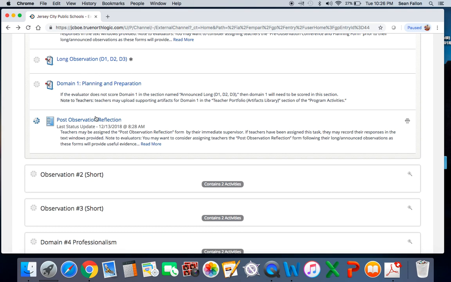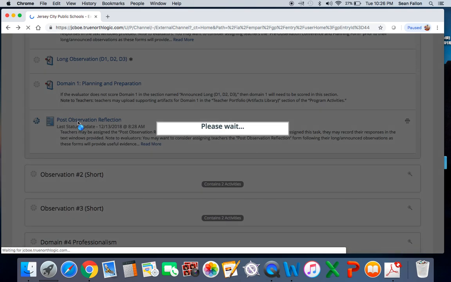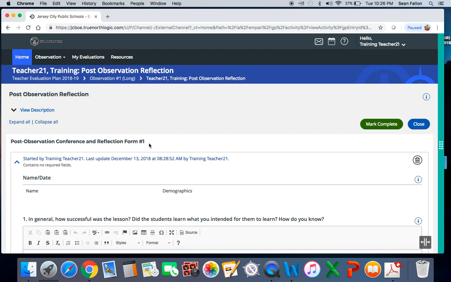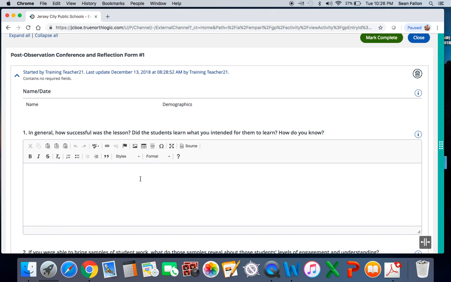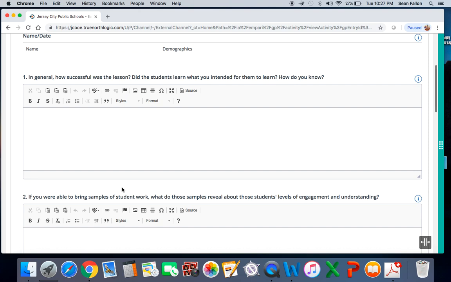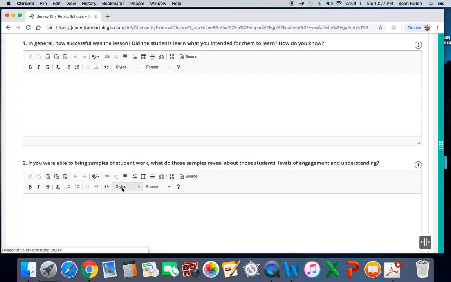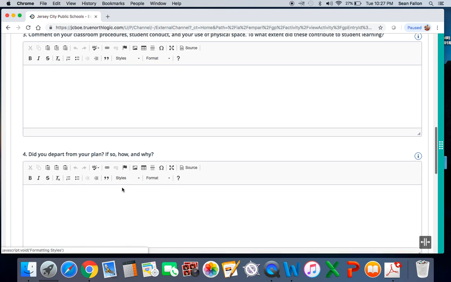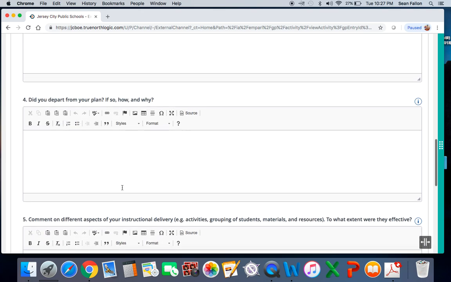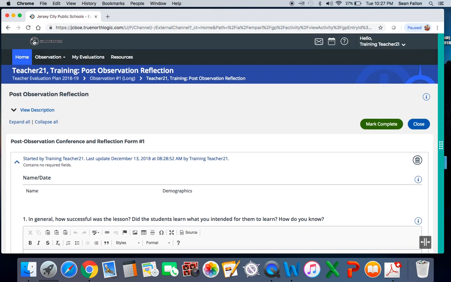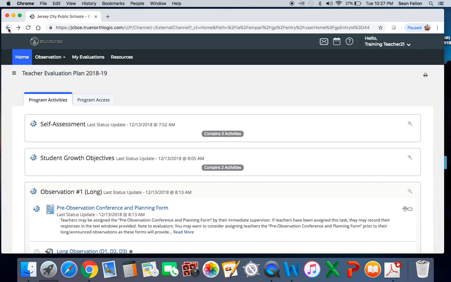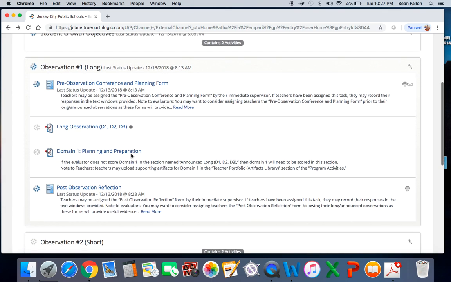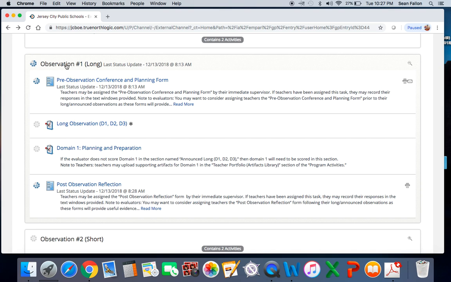When you're done reading through that, you take a look at your post-observation reflection. Once again, very similar to what it was in My Learning Plan, you're going to answer the same old questions. How did the lesson go? Were you able to bring any samples of student work? If you are, what do those samples reveal about the students' levels of engagement? These are all questions that we've seen before, that you've answered before on My Learning Plan, that we're going to just answer on a different platform to close out the evaluation. So that's basically the way it looks.